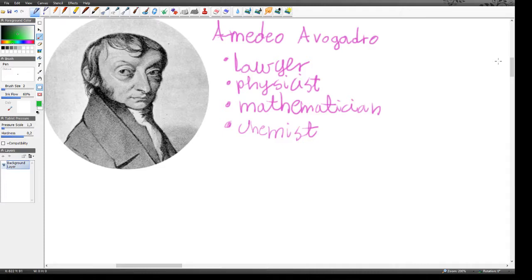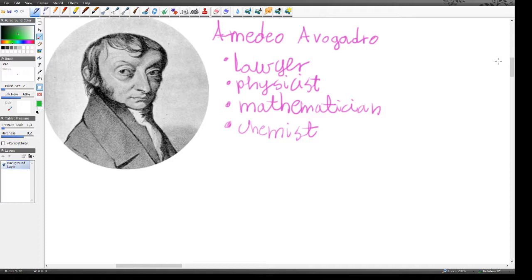Last time I talked to you quite a lot about moles and how they're all to do with the Avogadro constant. And you can think about that and say, well, if it's a constant named after Avogadro, there's probably a guy called Avogadro. And there was. His name was Amedeo Avogadro, and he was quite an amazing guy, really.